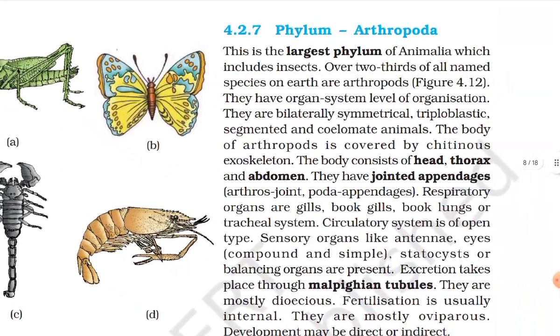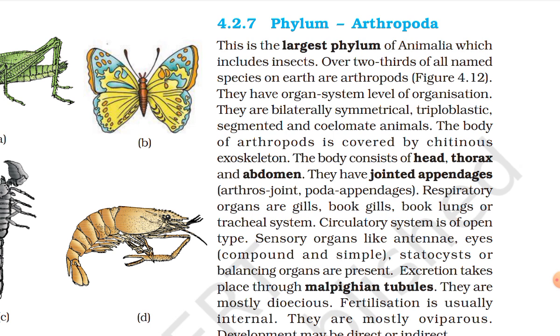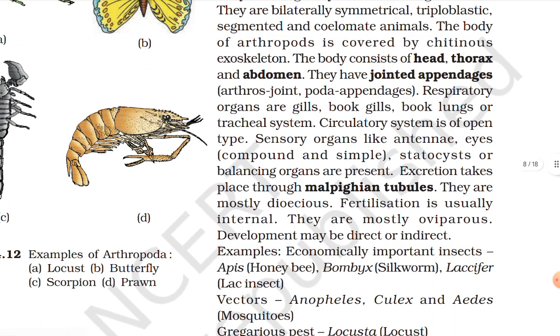Phylum Arthropoda. This is the largest phylum of the Animalia, which includes insects. Over two-thirds of all named species on the earth are arthropods. They have organ system level of organization. They are bilaterally symmetrical, triploblastic, segmented, and coelomate animals. The body of arthropods is covered by a chitinous exoskeleton.